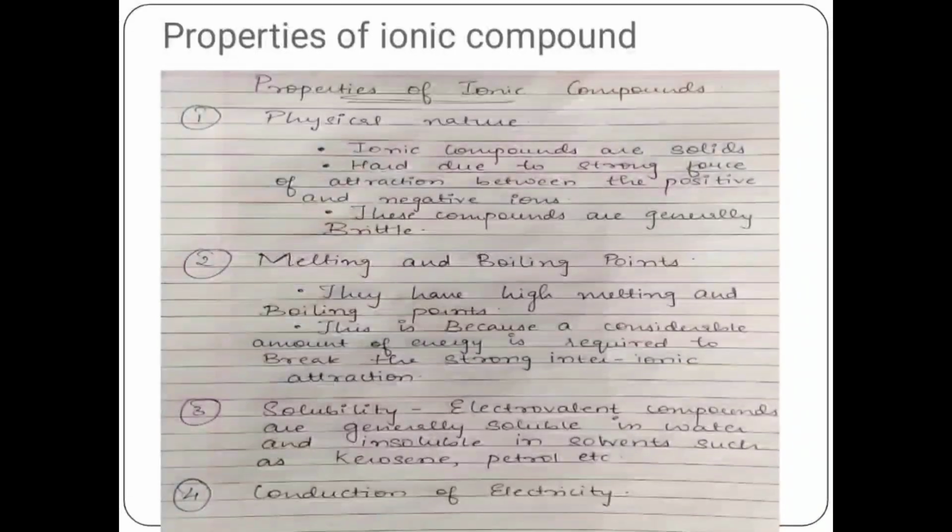Now let us move ahead with the properties of ionic compounds. The first property being mentioned here is about the physical nature. It has been said that ionic compounds are solid in nature and they are hard. Why are they hard? Because of the strong forces of attraction that are present between the positive and the negative ions. And it has been said that these compounds are generally brittle. That means even a little amount of pressure applied can lead to breakage. It breaks very easily, and hence it is said to be brittle. So this is the physical nature of ionic compounds.